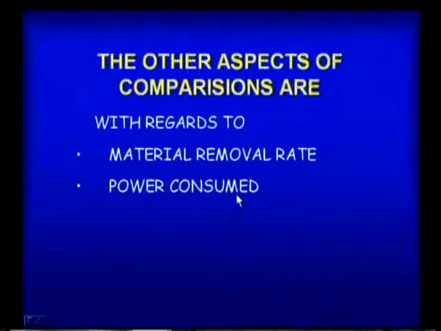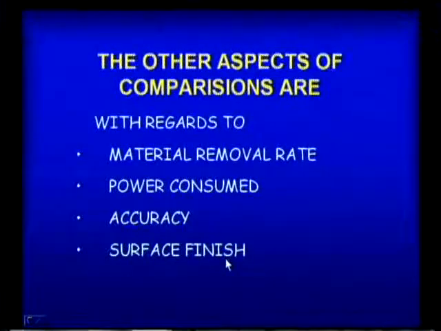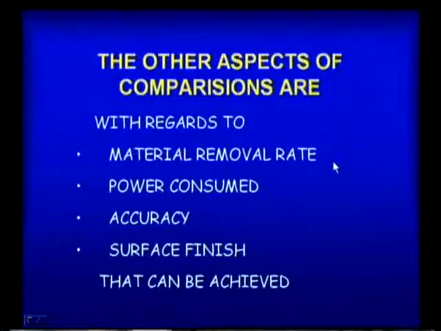Next, power consumed, accuracy. Whatever accuracy we need, and surface finish, that can be achieved. That is, material removal rate, power consumed, accuracy and surface finish. Based on these things, we will compare. So, whatever comparison I have given in the previous slides depends on these four aspects, and based on that we will make different comparisons, and then we will select what type of unconventional or modern machining process we have to take.